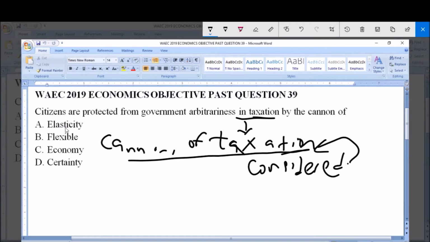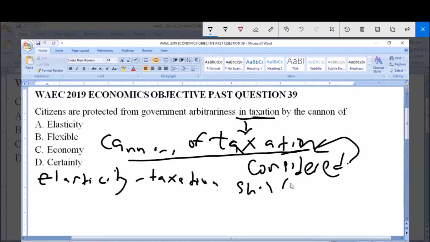So, option A says citizens are protected from government arbitrariness in taxation by the canon of elasticity. So canon of elasticity is option A. Now, the canon of elasticity states that taxation should be elastic.